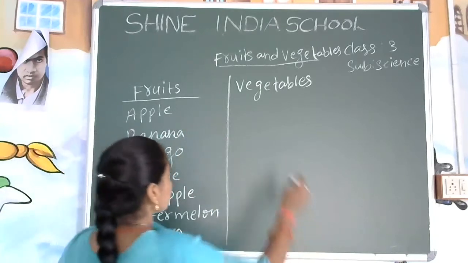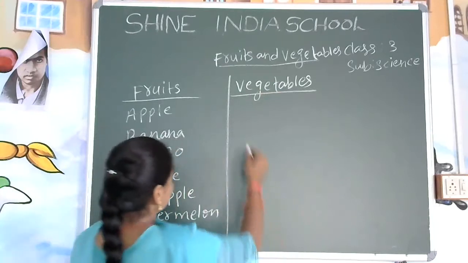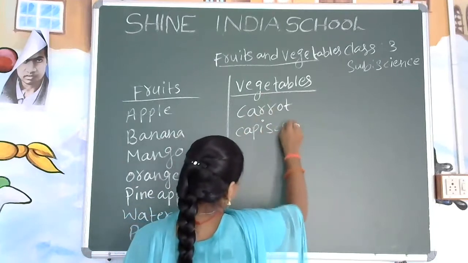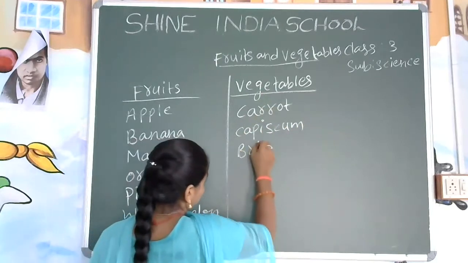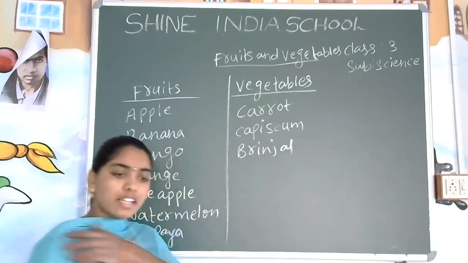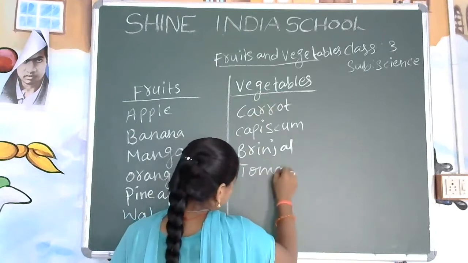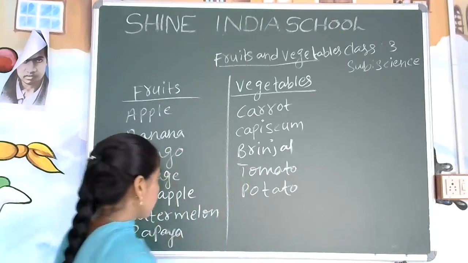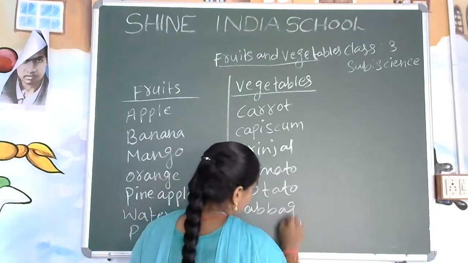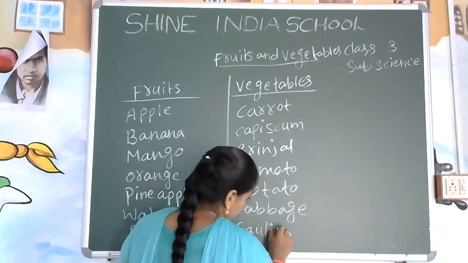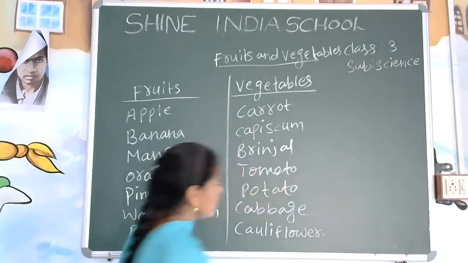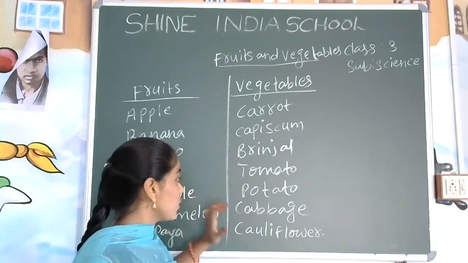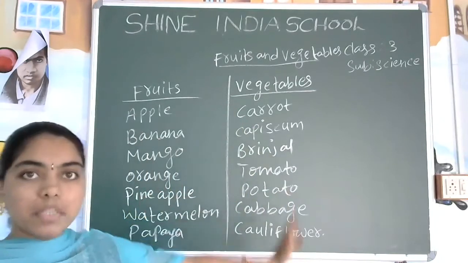Coming to the vegetables, tell me the vegetables now. Yes. Carrot, capsicum, brinjal, next, tomato, very good, potato, next cabbage, cauliflower. Yes, these are the vegetables: carrot, capsicum, brinjal, tomato, potato, cabbage and cauliflower, which you have told me. I have written the names on the board.